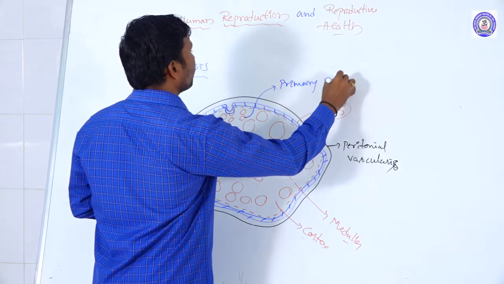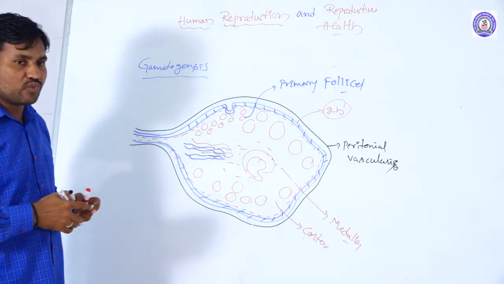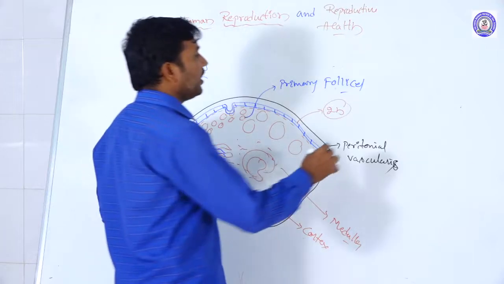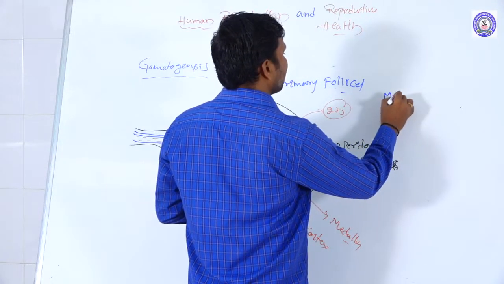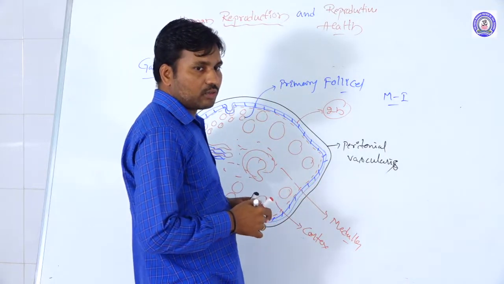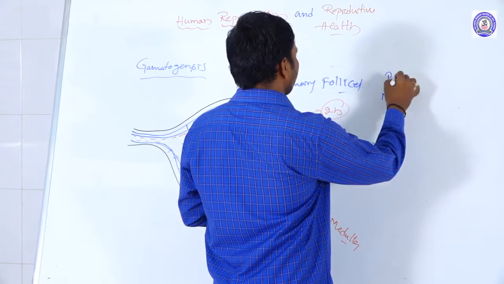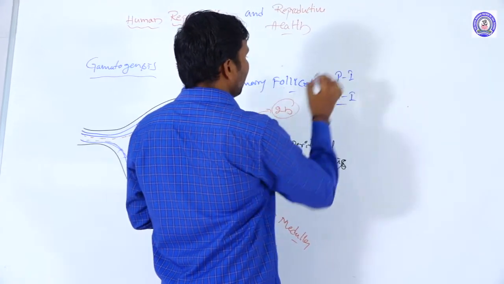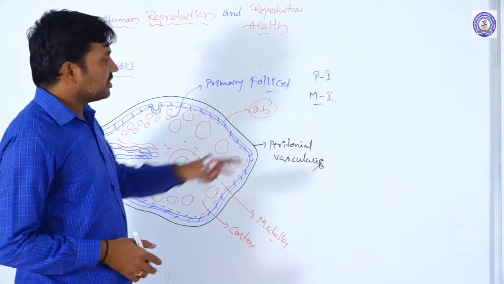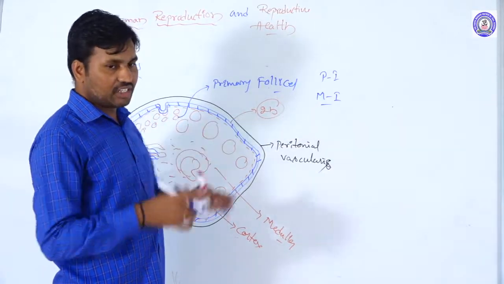The primary follicle is forming here, and it is in meiotic division 1, prophase 1. There itself are checks or stops in their cell division.